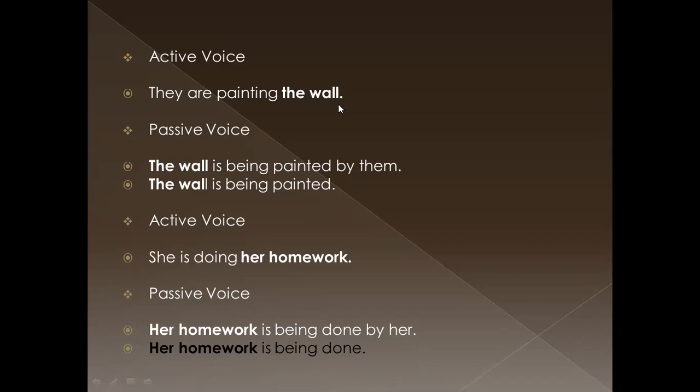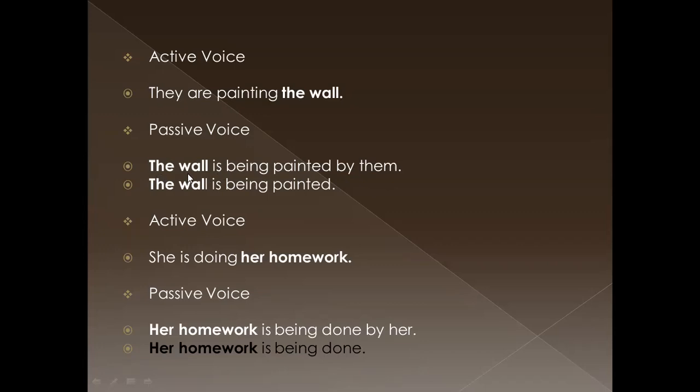Then when we come to passive voice, we should take the object at the beginning of the passive voice sentence. Then the passive voice sentence is, the wall is being painted by them. Because the wall is a singular noun, singular object, we should put is as the be verb.